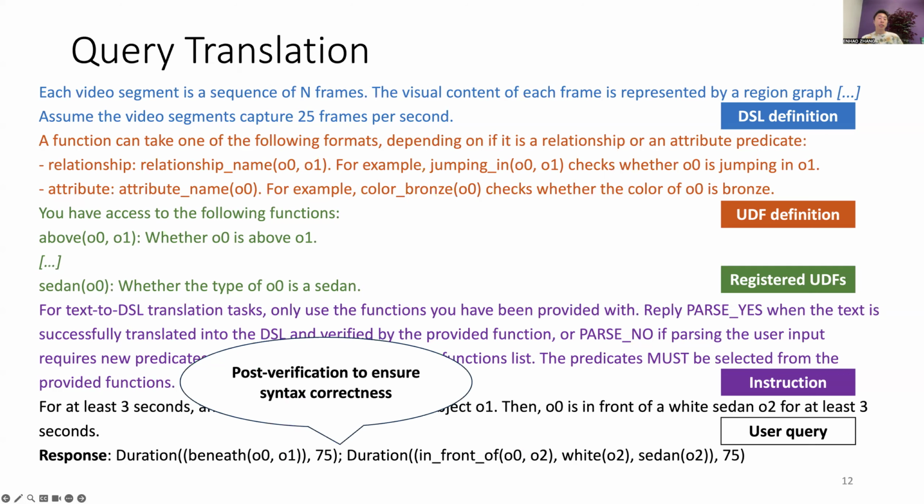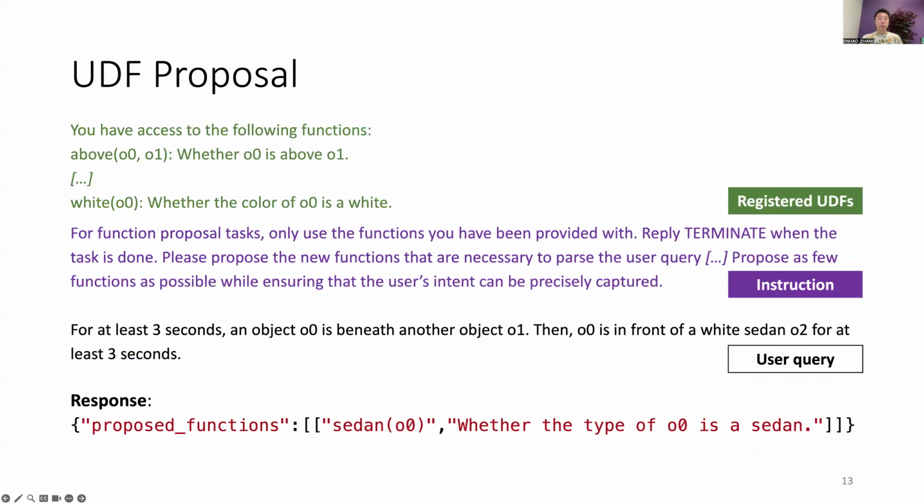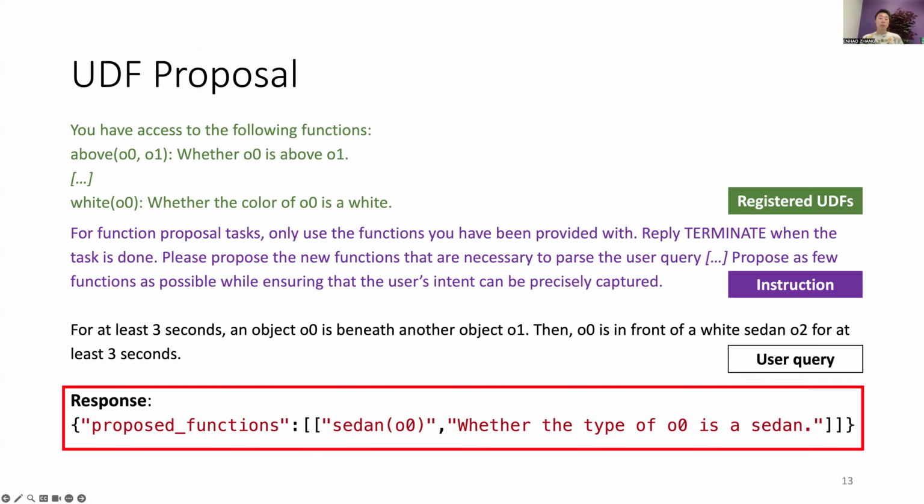To ensure that the generated query strictly follows the DSL grammar, we conduct a post-verification of the generated DSL to ensure syntax correctness. This is another example where the query contains some predicates that cannot be resolved using the available UDFs. In this case, the LLM decides to propose a new UDF called sedan, which checks whether the type of the object is a sedan. Translating queries and proposing UDFs are completely done by LLMs, and do not require any user effort.